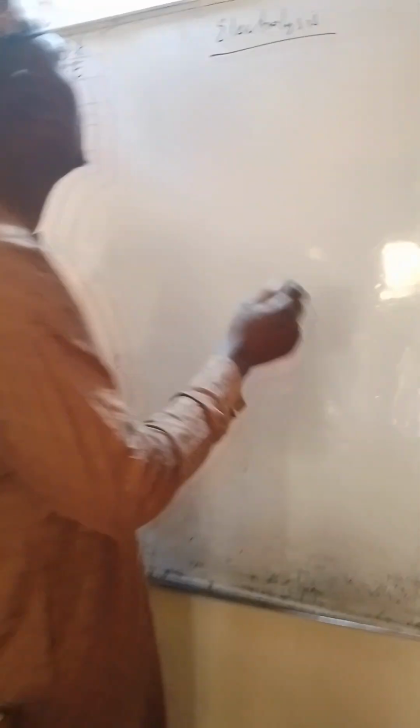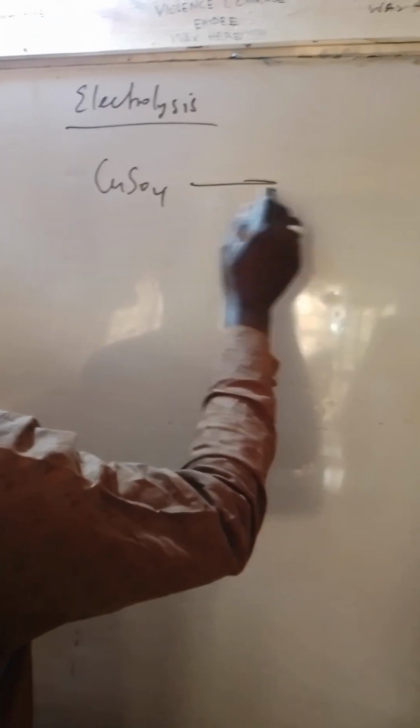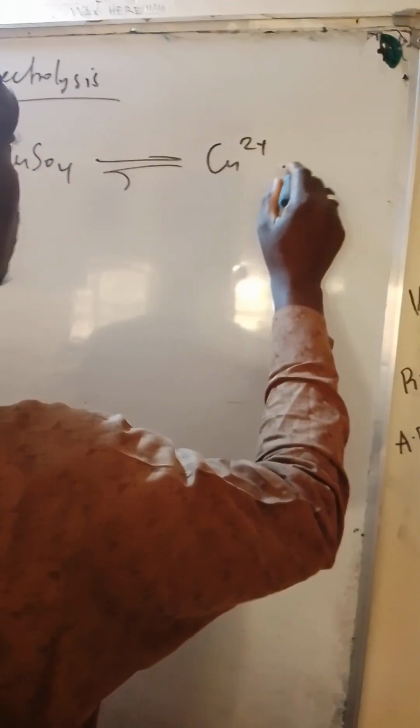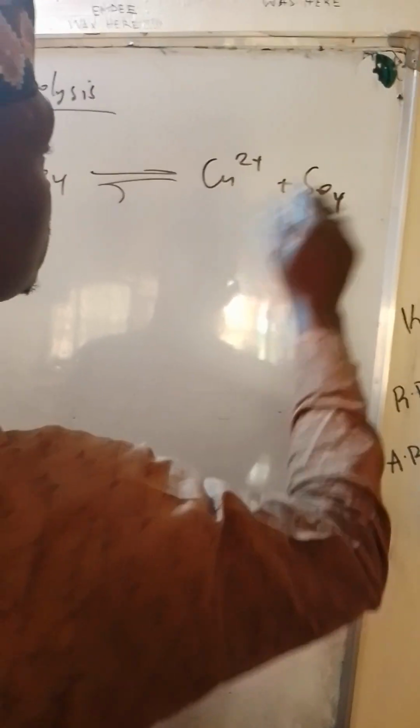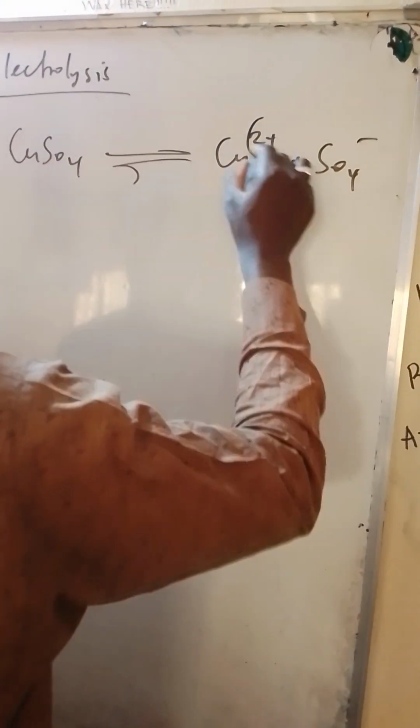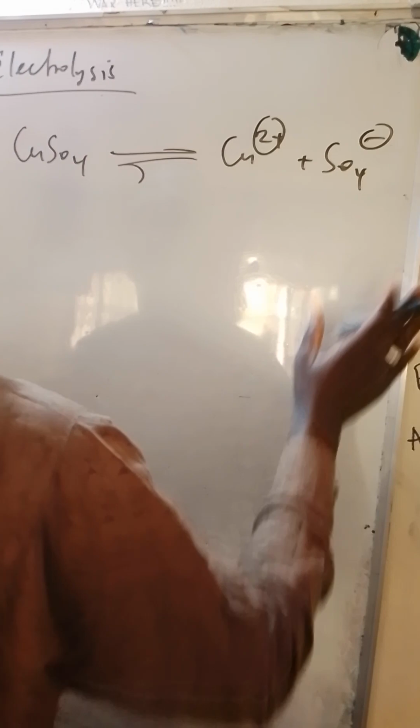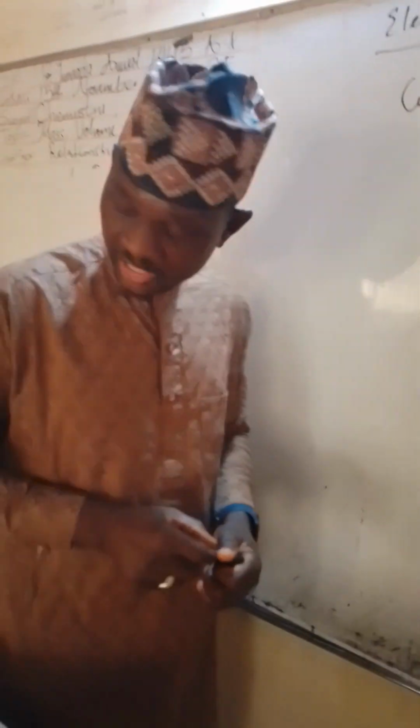For instance, we have copper 2 sulfide. The copper 2 sulfide can allow the passage of electrons. The copper will become plus and the other ion minus. Can you see this? Because of the positive and negative ions, it allows the passage of electric current through them. That's what we refer to as chemical electrolysis.